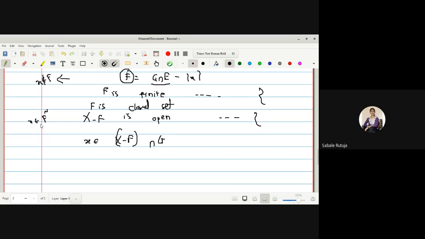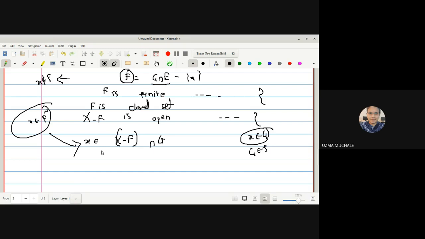Only one possibility, no? Either it is a member of F or it is a member of its complement. Initially we have selected X belonging to G, for G to be an open set. If it is a member of G as well as a member of the complement, obviously it will come in the intersection.